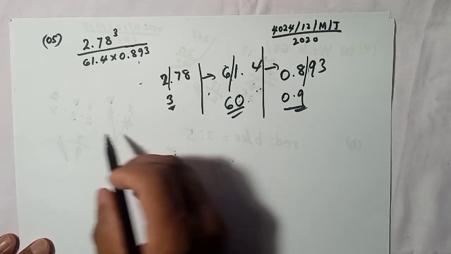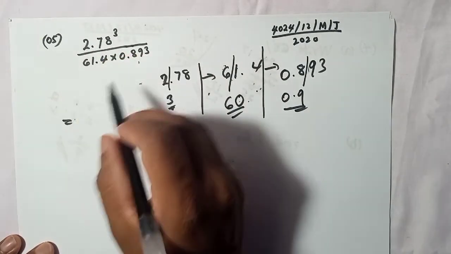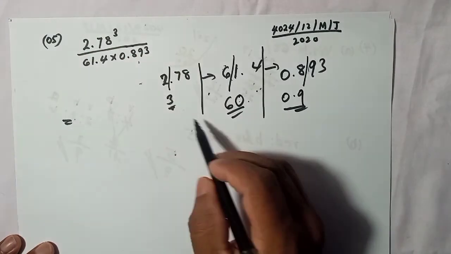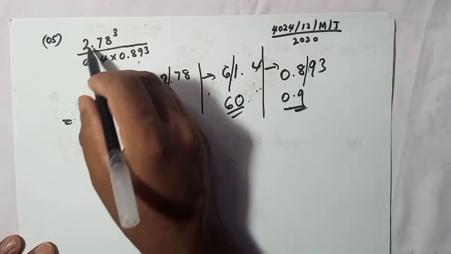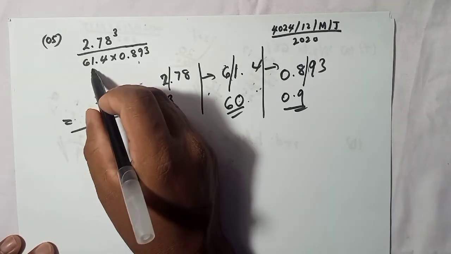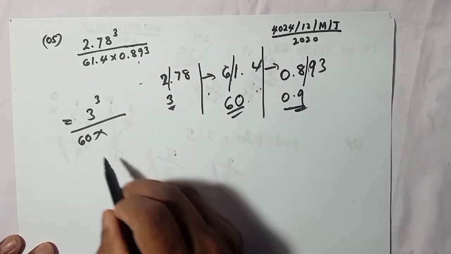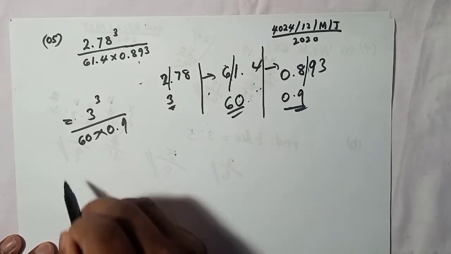So after we convert all of these into first significant figures, now I will replace the numbers with the first significant figure numbers. I could write 3 to the power 3 over here, 61.4 means 60, into 0.9.